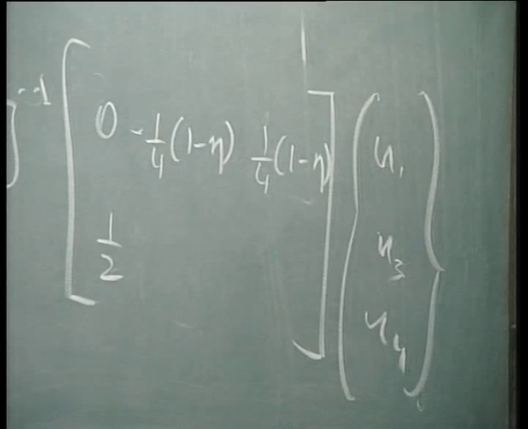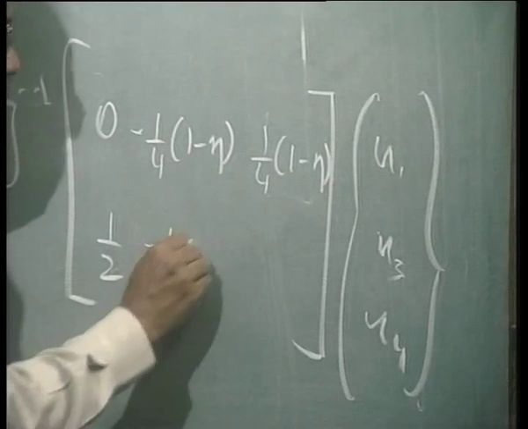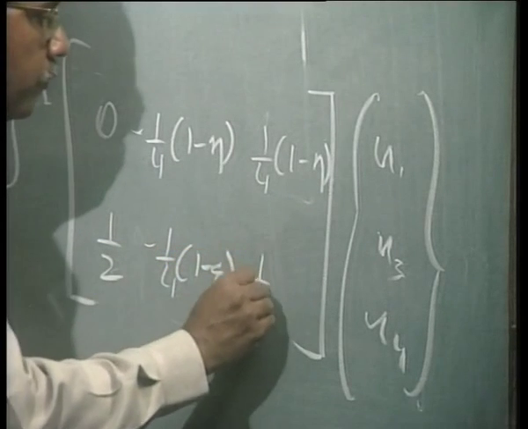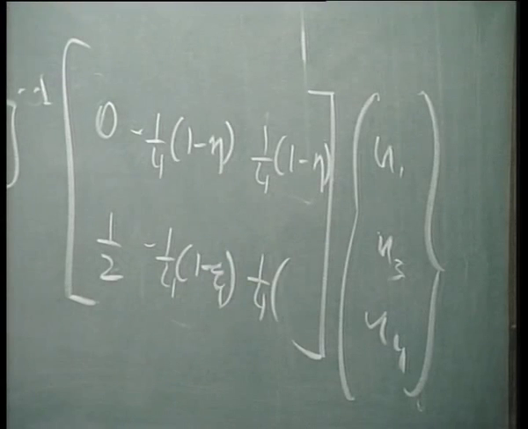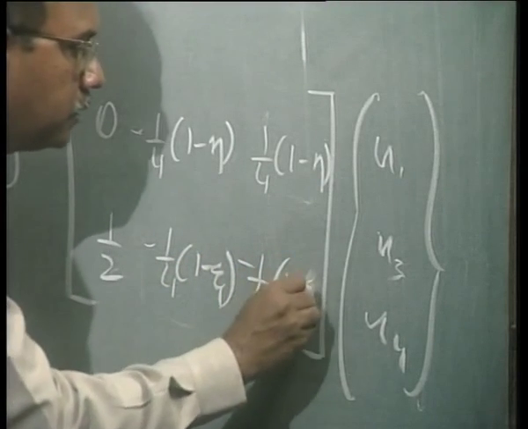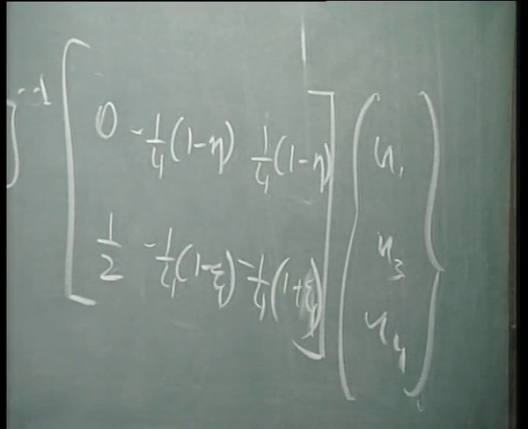Second term, when you differentiate it, minus 1 by 4 into 1 minus psi. Very good. So what will be the third term there? Is it minus 1 by 4 or plus 1 by 4? 1 plus eta.